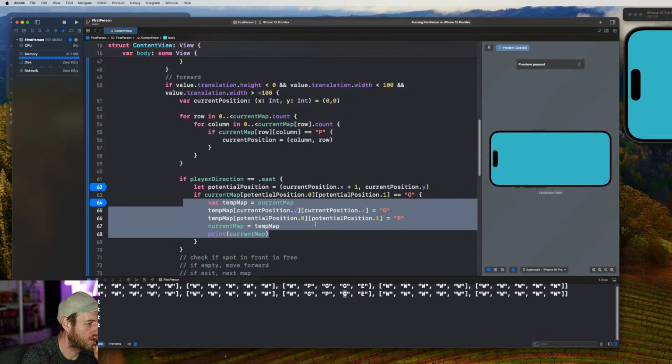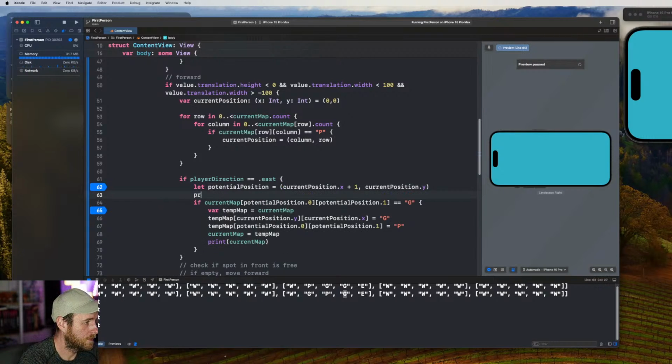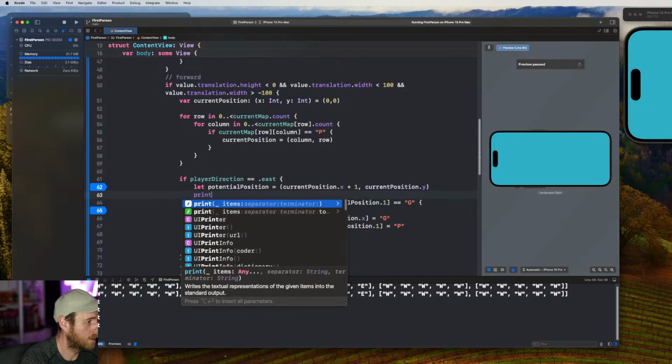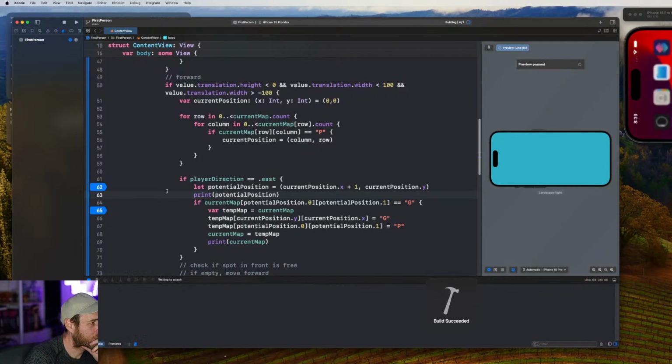It's probably because I've got a column or a row, I've got something mixed up. I've got a 0, I've got a 1. If I print out this position, I don't know if this will help, but we can try.